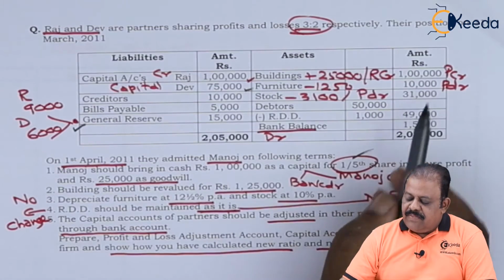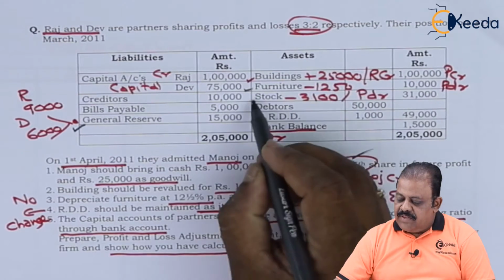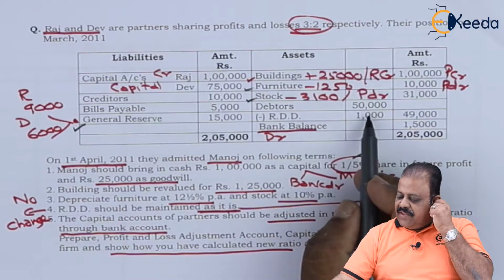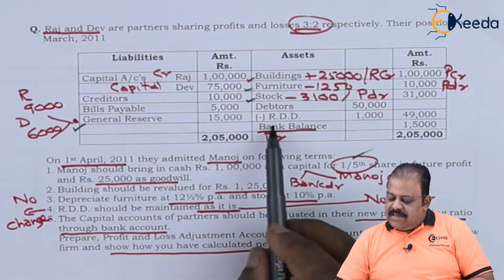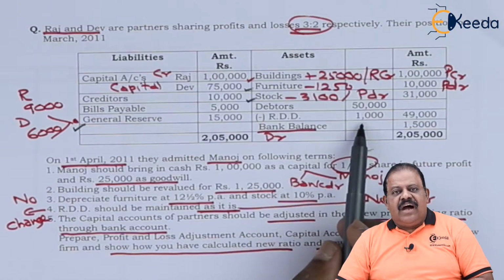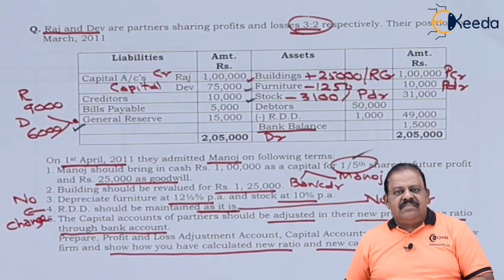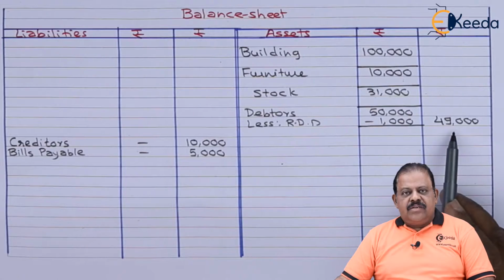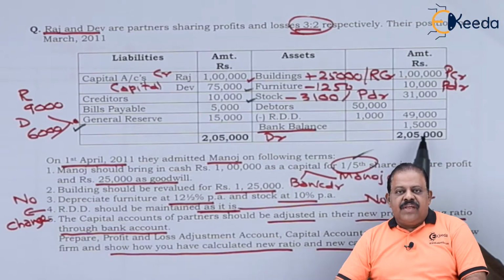Furniture 10,000. There is adjustment on furniture. Stock 31,000. There is adjustment on stock. Debtors 50,000. There is an adjustment, but it says that there is no requirement of change in RDD. So debtors and RDD will be recorded as it is. Debtors 50,000 less RDD 1,000. Net debtors 49,000. Bank balance 15,000.